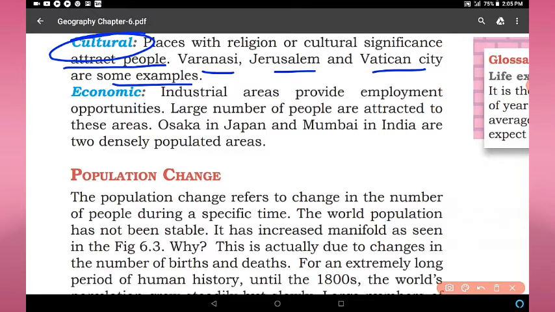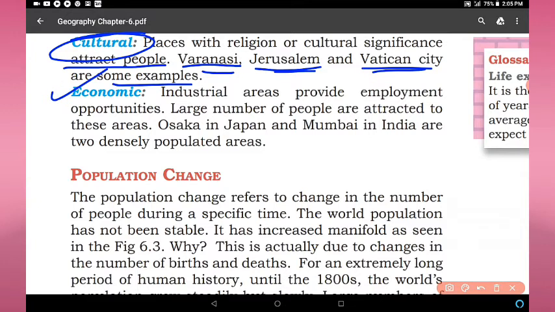So culture is a very important factor that attracts people towards a particular place. Like Varanasi, this is a religious place. Jerusalem also a religious place. Vatican City also a religious place. So people are attracted towards these places and these areas are populated.